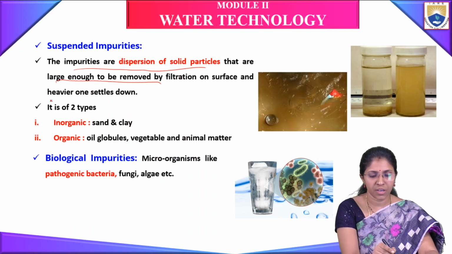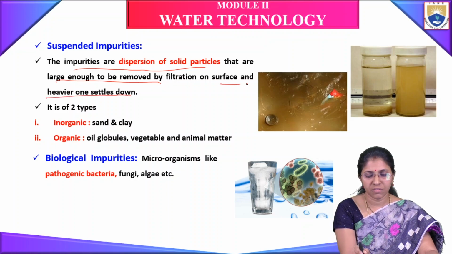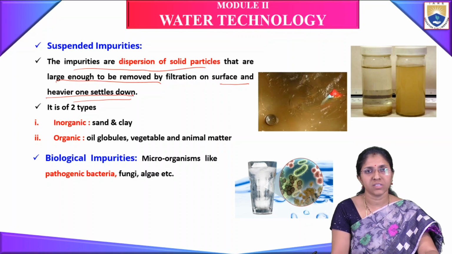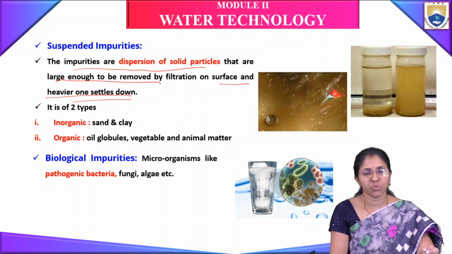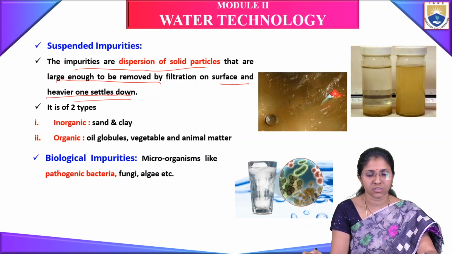The heavier particles settle down, and if we keep the water constant, they will settle. These impurities are called suspended impurities.